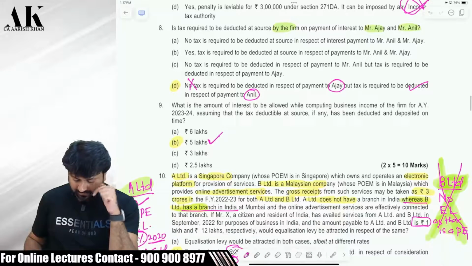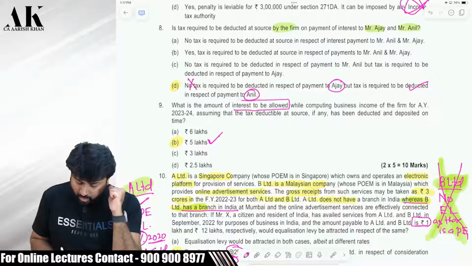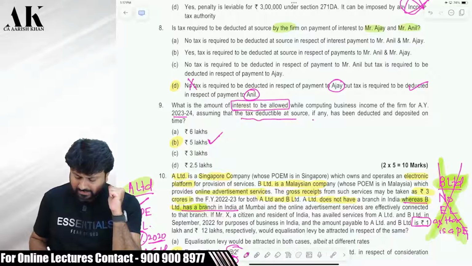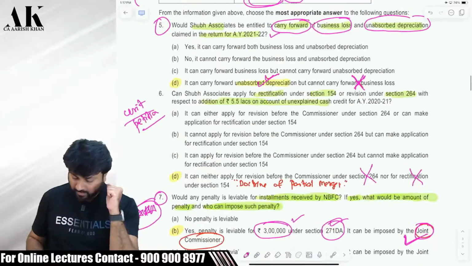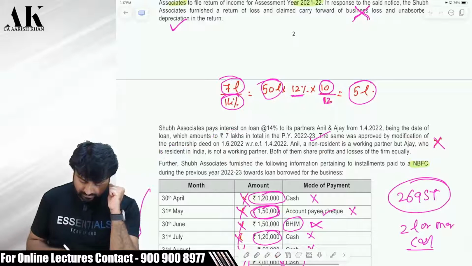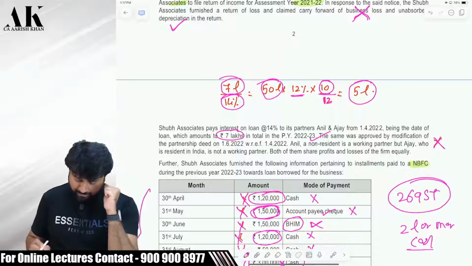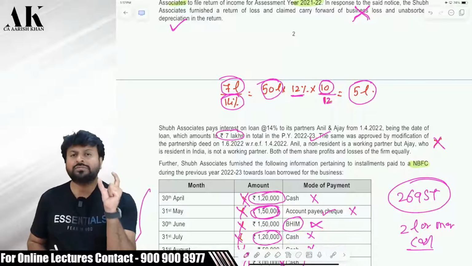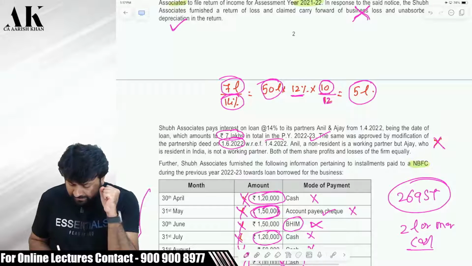One last question of this particular case scenario. What is the amount of interest to be allowed while computing business income of the firm for AY 23-24? Assuming that the tax deductible at source, if any, has been deducted and deposited on time. Now listen carefully. How much interest is the firm paying? Now see here. The firm is paying an interest of 7 lakh rupees. But the clause for payment of interest was modified in June, but with retrospective effect from April.